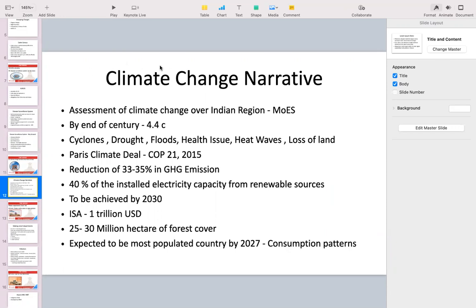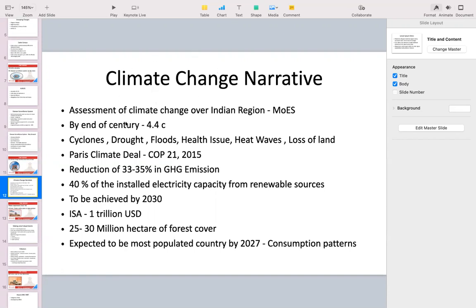Weather is your conditions of temperature and precipitation. It changes frequently. Today it is sunny, tomorrow it might rain. Climate is average weather patterns over the past 35 years. So climate is something which doesn't change easily or very fast. It will change over a very long period of time. But because of our industrial activities and vehicular emissions, our climate is changing. The earth is getting heated up, which is known as global warming, and this phenomenon is triggering many changes. So that's the conceptual idea about climate change.